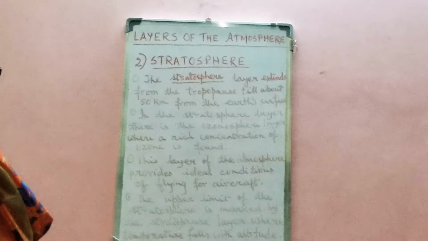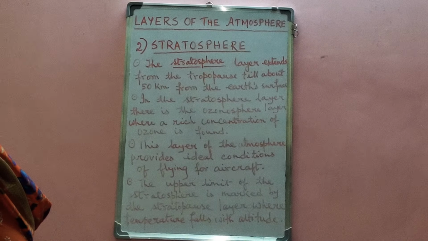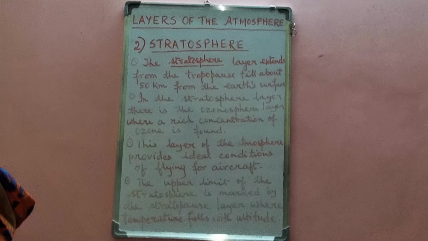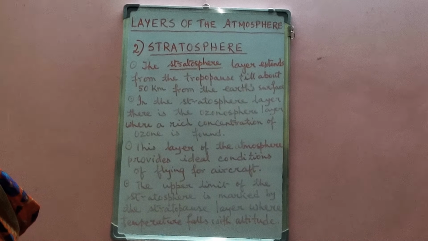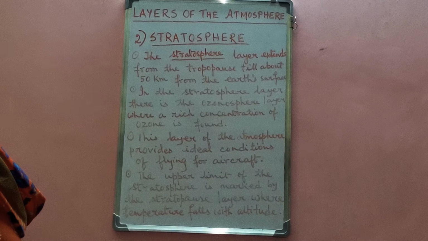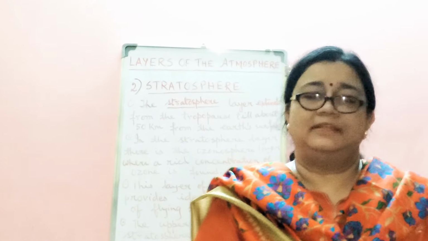Now let us see the other features of the stratosphere. The third point states, this layer of the atmosphere provides ideal conditions of flying for aircraft. The last point, the upper limit of the stratosphere is marked by the stratopause layer where temperature falls with altitude. So after the stratosphere layer, the next layer will be the mesosphere layer.